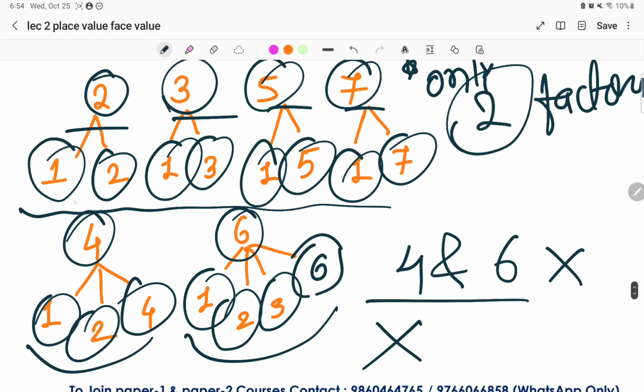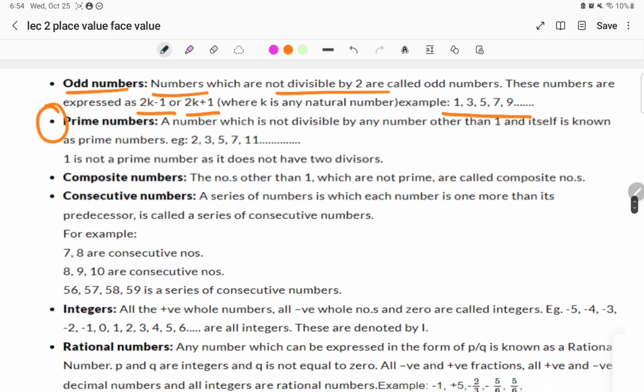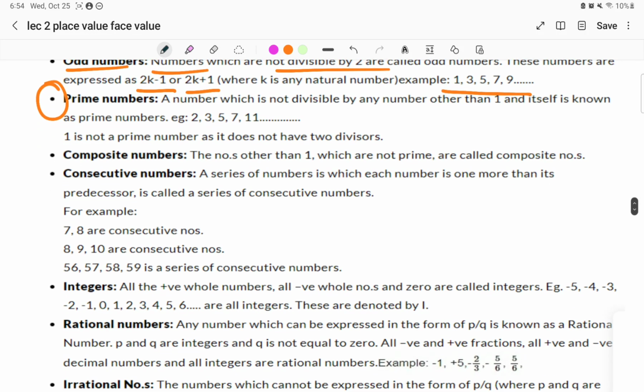So 2 has 2 factors, 3 has 2, 5 also has 2 factors, 7 also has 2 factors. And if we look at the factors carefully, for all the given numbers, that is 2, 3, 5, 7, compulsorily 1 is a factor. And the other factor is the number itself, 2, 3, 5 and 7. Hence, the prime numbers are defined as the numbers which are divisible by 1 and itself. They are divisible by only 2 numbers, or have only 2 factors.